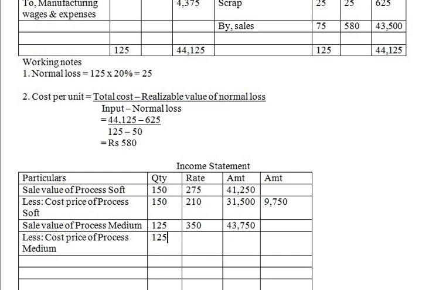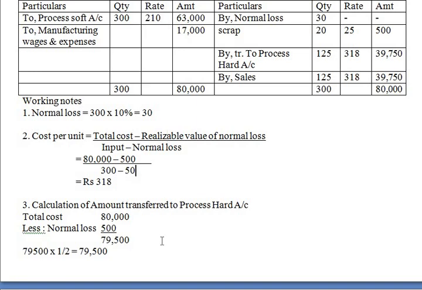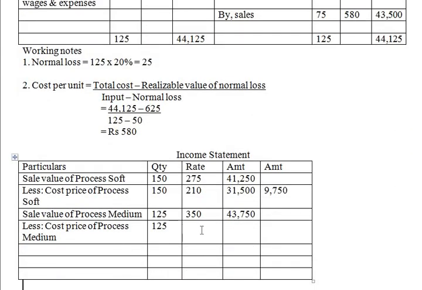It is 125 and the rate per unit is 318, and the amount is 39,750. Okay, now deduct this: 43,750 minus 39,750. So that is 4,000. Next, same thing for